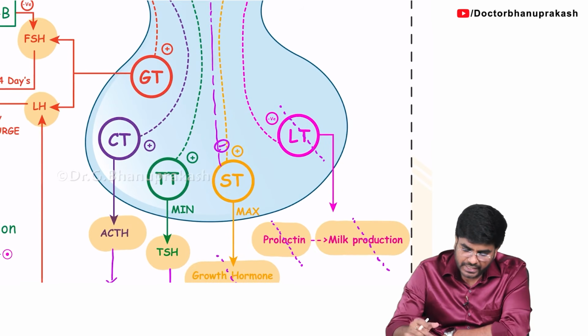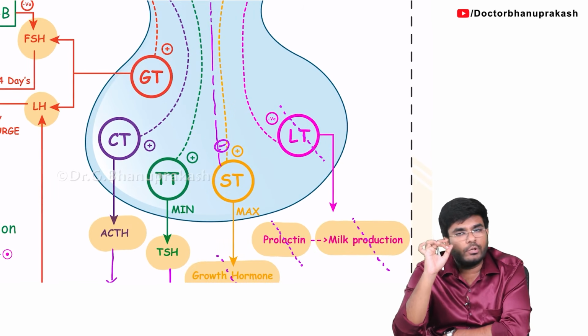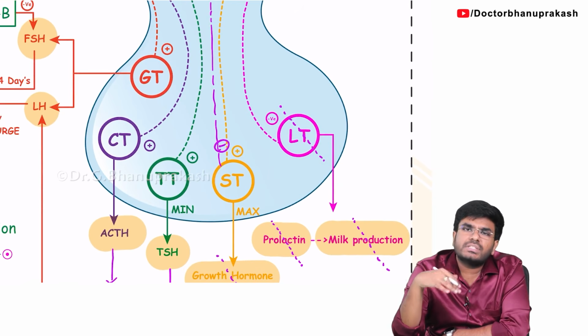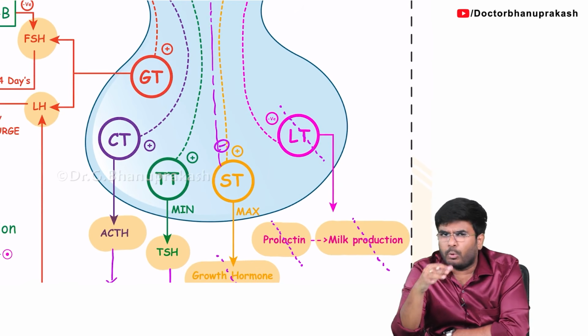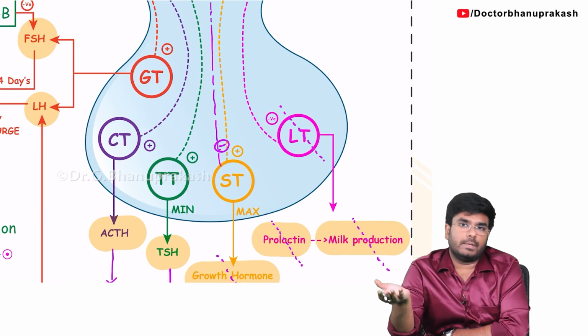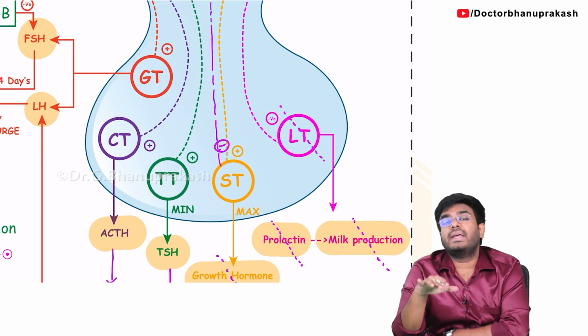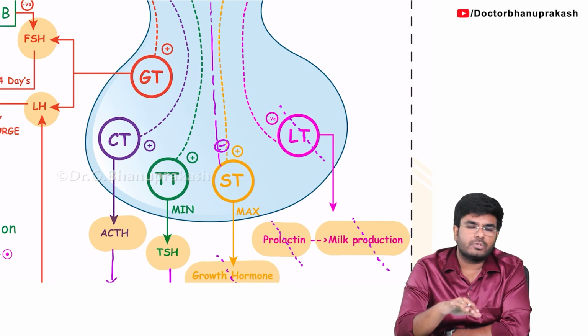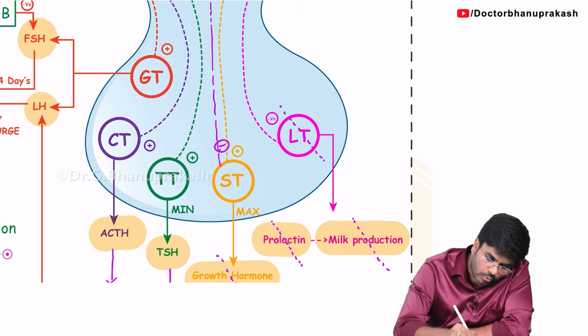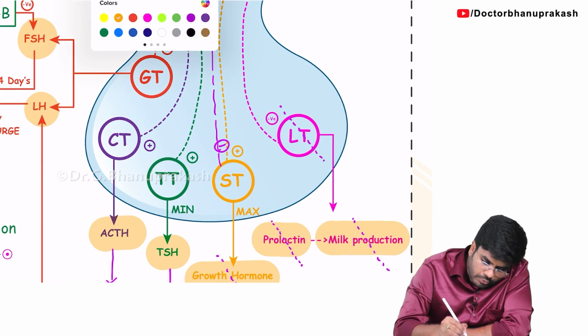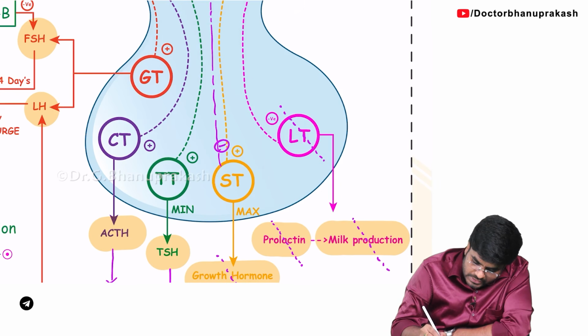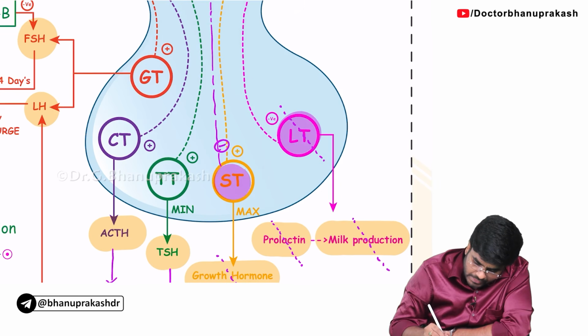Next, if you stain these cells, you know, in pathology we used to stain the tissues. If you stain a cell, either it will take a blue color or a pink color based on its nature. It can be an acidophilic cell or a basophilic cell. Blue means basophilic, pink means acidophilic. So look here and tell me, when you stain these cells, 2 cells are going to take the pink stain.